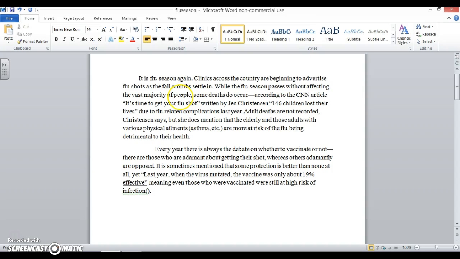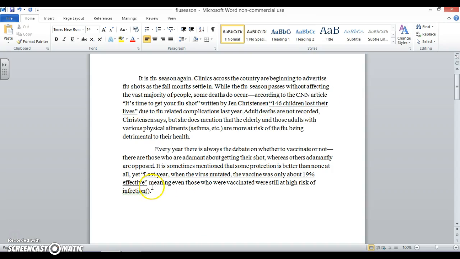Looking back, you'll also notice that I've already mentioned what the title is as well. So readers are aware of the title and the author. If there was a page number, I would include that in an in-text citation. But other than that, readers are already given the information they need to know in order to locate it on your Works Cited page. So I'm not going to put an in-text citation for this first example.